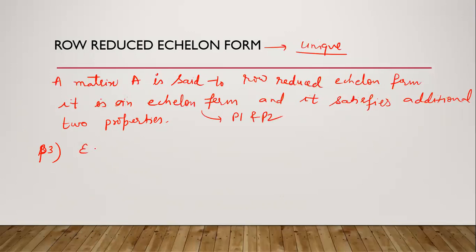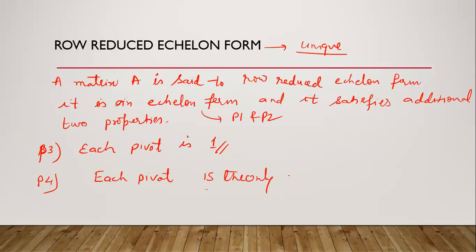P3: each pivot or leading non-zero element is 1, and P4: each pivot is the only non-zero entry in the respective column. Then this form is called row reduced echelon form.